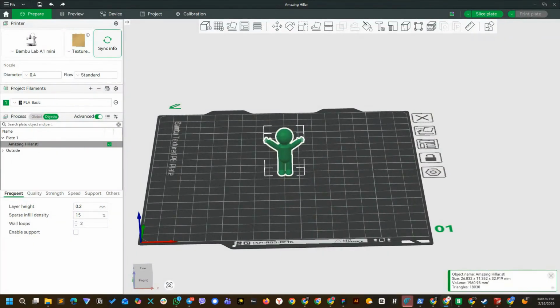Before slicing, you can modify your model using the tools in the upper toolbar. You can scale the model to change its size.